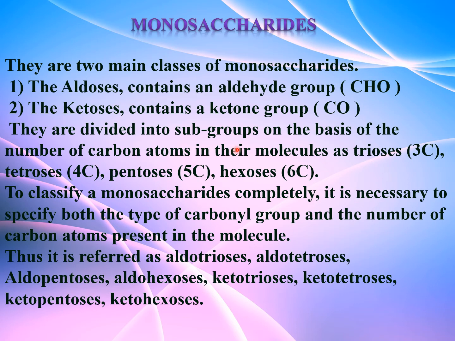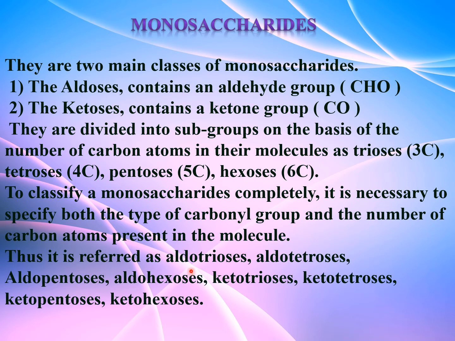They are divided into subgroups on the basis of the number of carbon atoms, that is trioses, which contain 3 carbon atoms, tetroses 4 carbon atoms, pentoses 5 carbon atoms, and hexoses 6 carbon atoms. To classify a monosaccharide completely, it is very important to specify the type of carbonyl group, either aldehyde or ketone, and the number of carbon atoms present in the molecule. Depending upon the carbon atoms, the names will change.